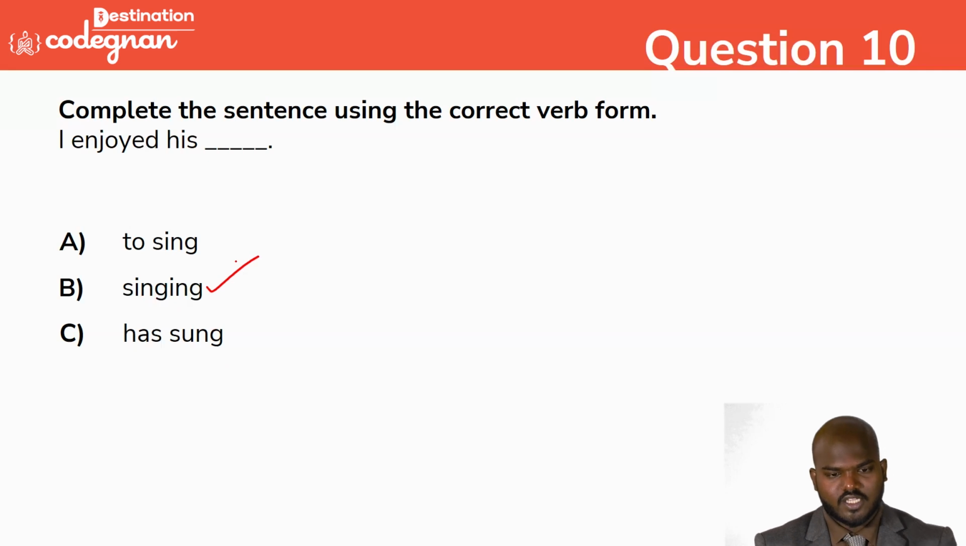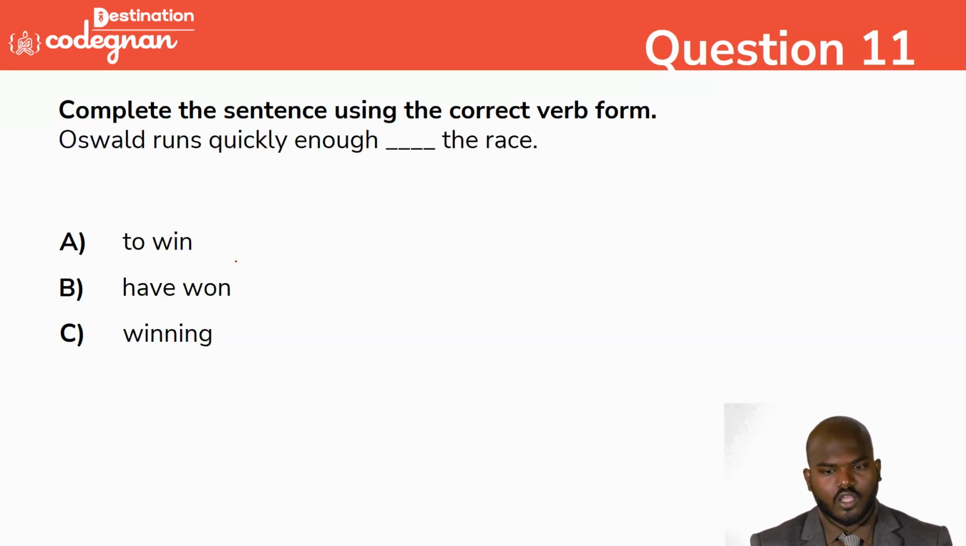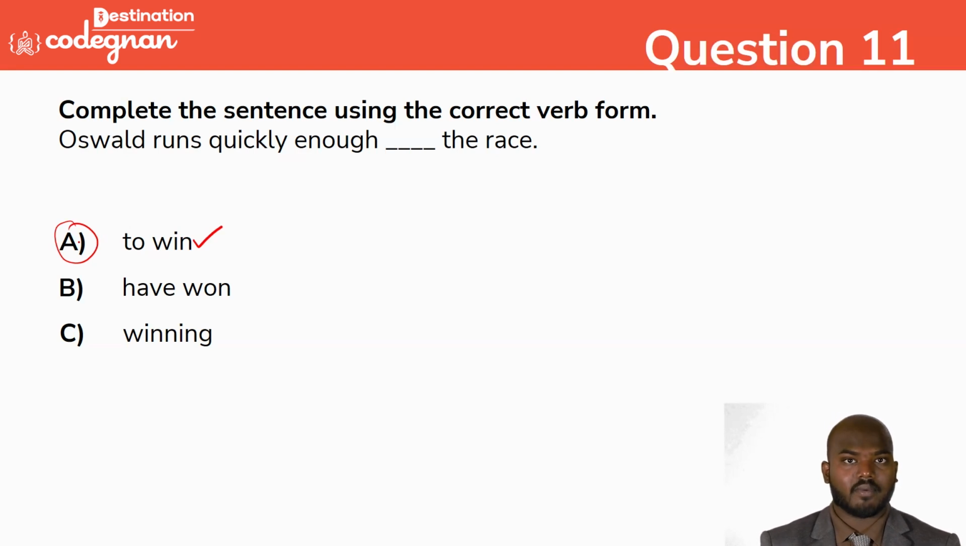Going for the next question, guys: Oswald runs quickly enough to dash. Obviously we can go for option A, that is to win. Okay, guys, I hope you're clear with the infinitive and the form of the verb. We will work on tenses in the next class, which will tell you a lot with respect to the topic. We will move on to tenses a little more intensively.